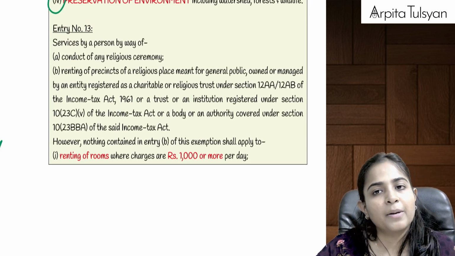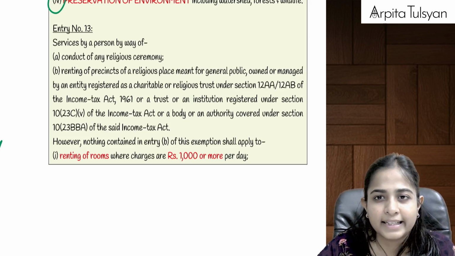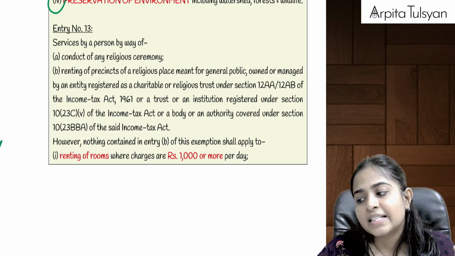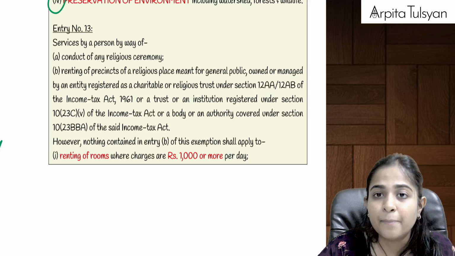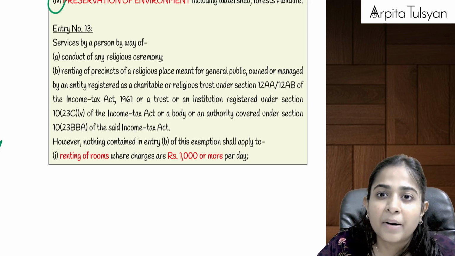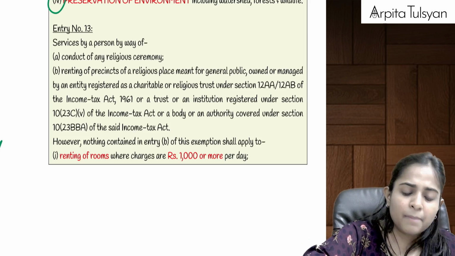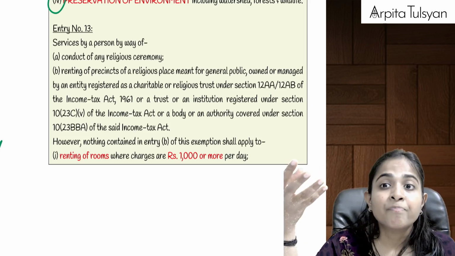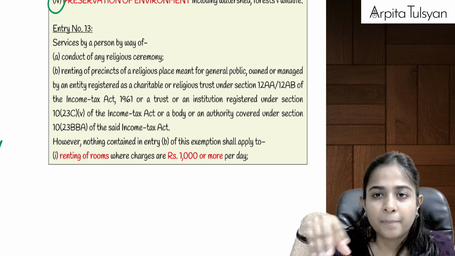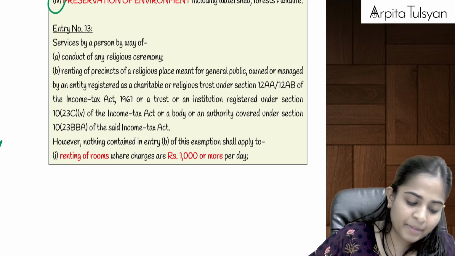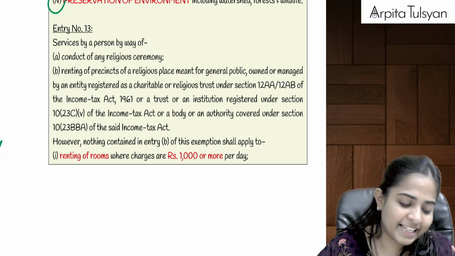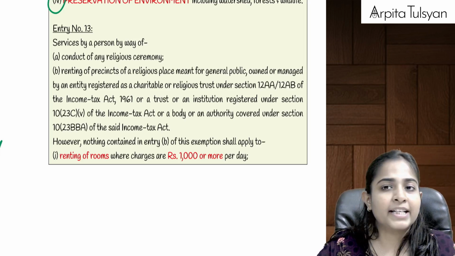Next one, suppose if now we are going to have some points relating to charitable, some can not be related to charitable also. Just try to understand. Let's say there is any particular service which is provided by any person, and he is conducting some religious ceremony. Okay, just like Pandit is there, Bhattaji is there, priest, etc. is there. These people are conducting some religious ceremony. Okay, maybe there is a birth of a new child and he is doing all those ceremony, or on marriage occasion we have Pandit ji, etc., who is doing all these ceremonies, etc. So any services provided by them, is also totally exempted from GST. Acha, next one is very, very important.